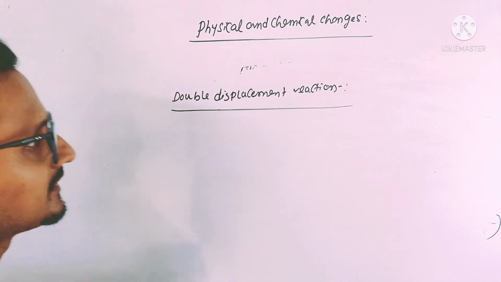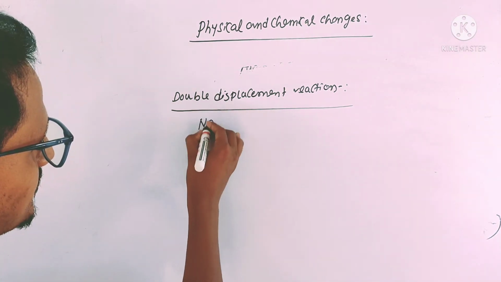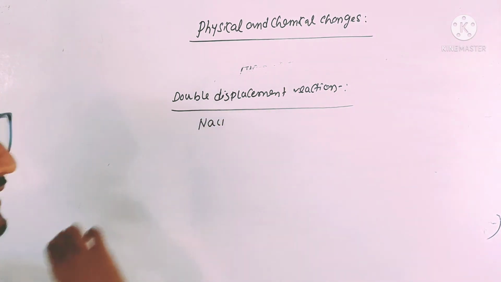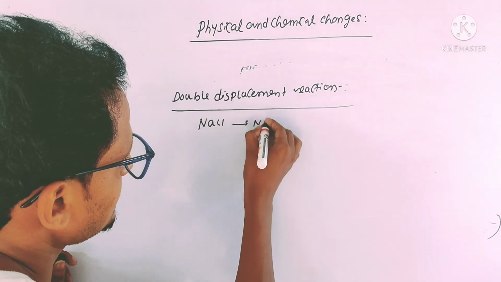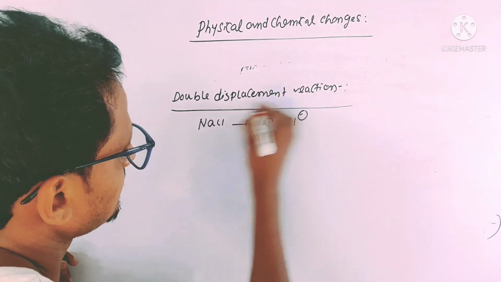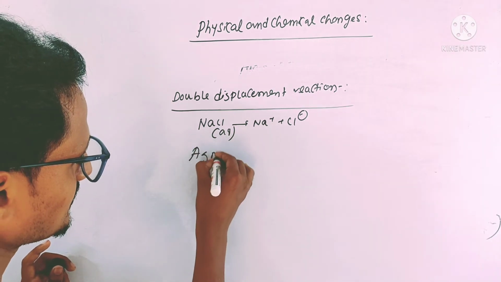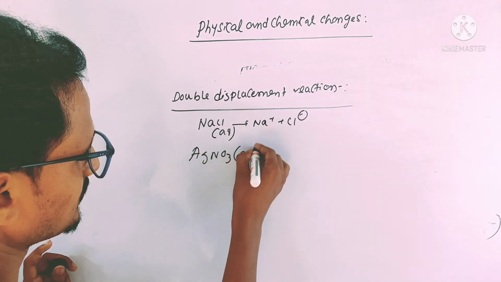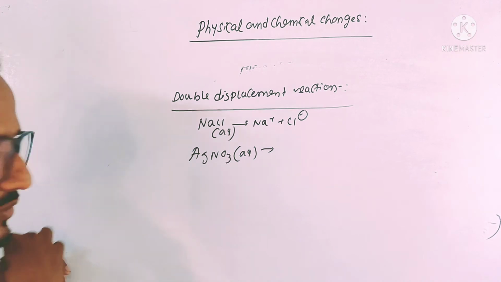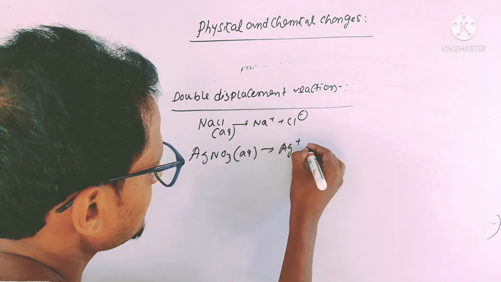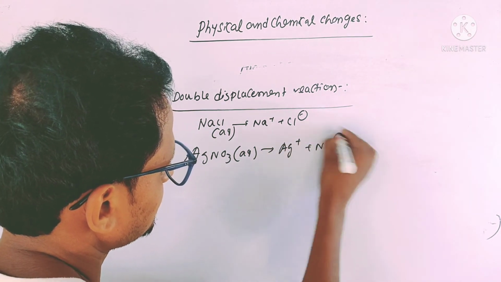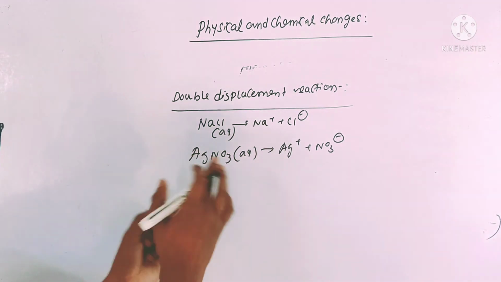Okay, say sodium chloride. In its aqueous solution, it forms Na plus and Cl minus. In aqueous solution, it reacts with silver nitrate, to form Ag plus and NO3 minus. Now they will exchange their ions.